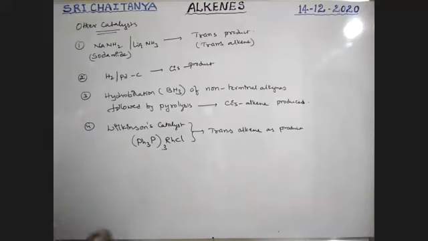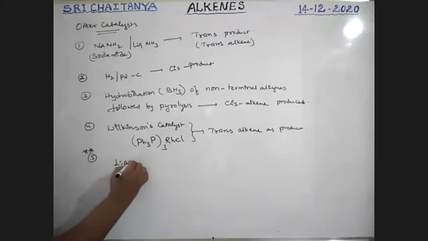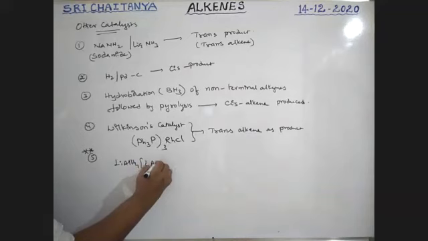Okay. Next, fifth and very, very, very important, boys. That is LiAlH4, lithium aluminum hydride.